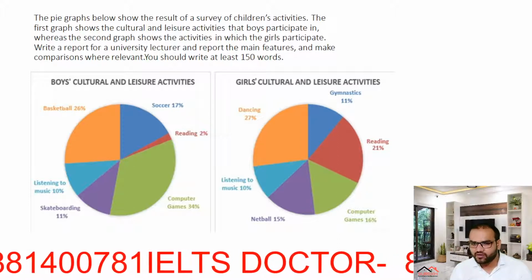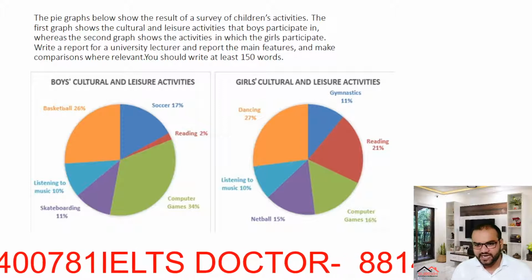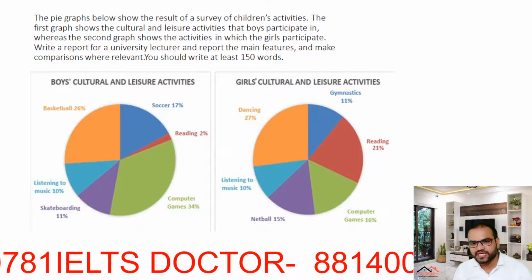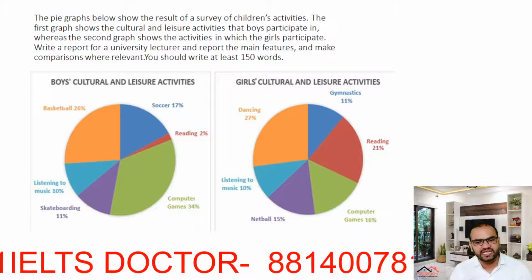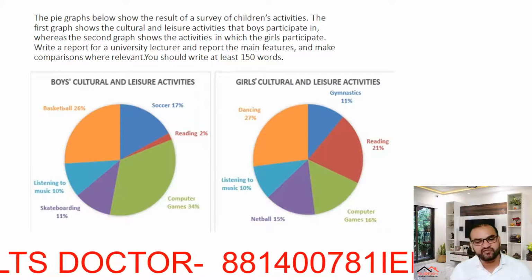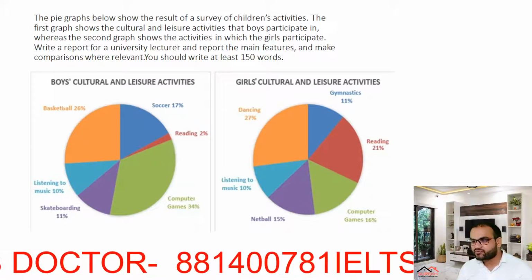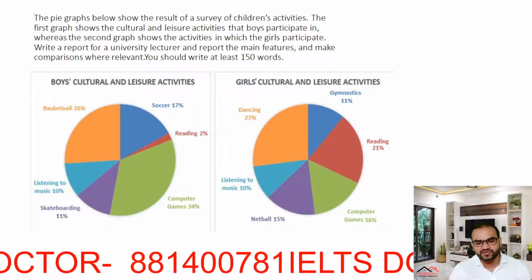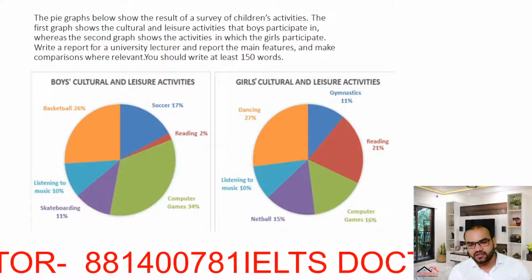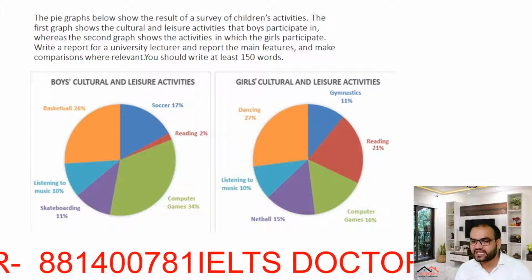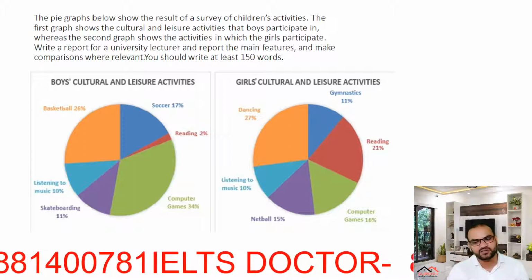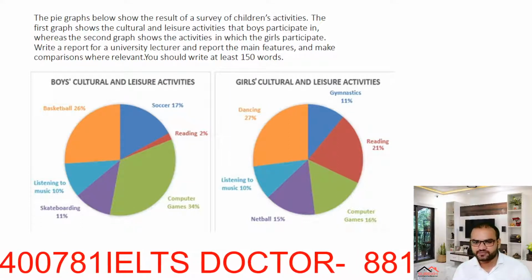Write a report for a university lecturer and report the main features and make comparisons where relevant. You should write at least 150 words. So we have two sets of pie charts. The first one is for boys' cultural and leisure activities and the second is the girls' cultural and leisure activities.